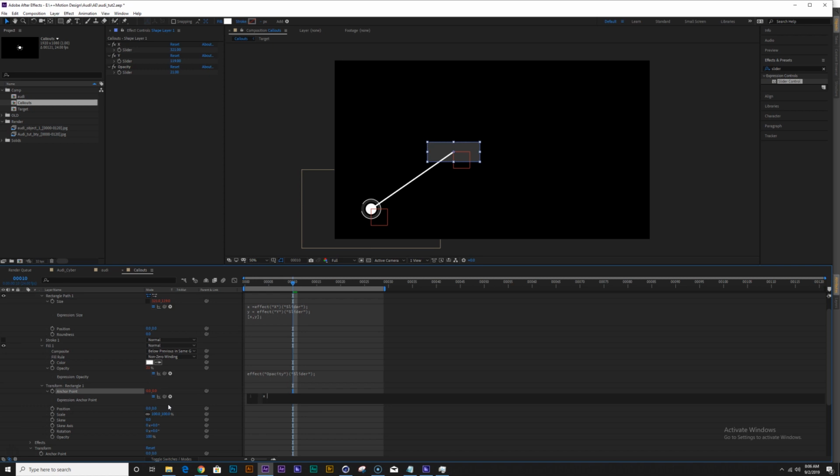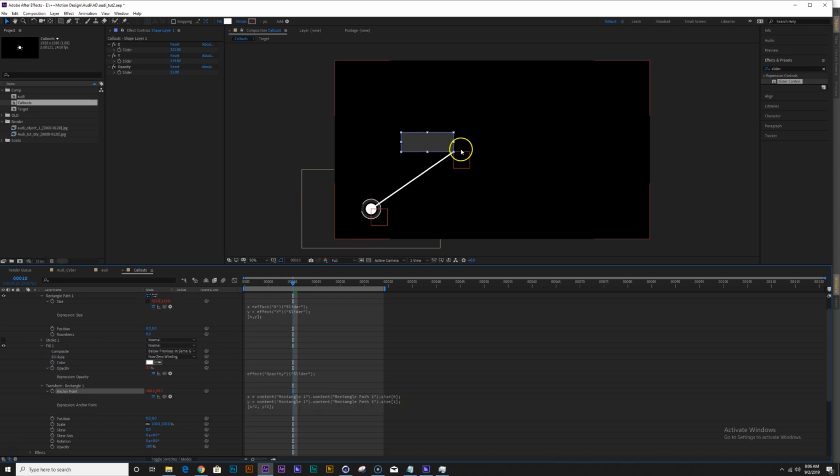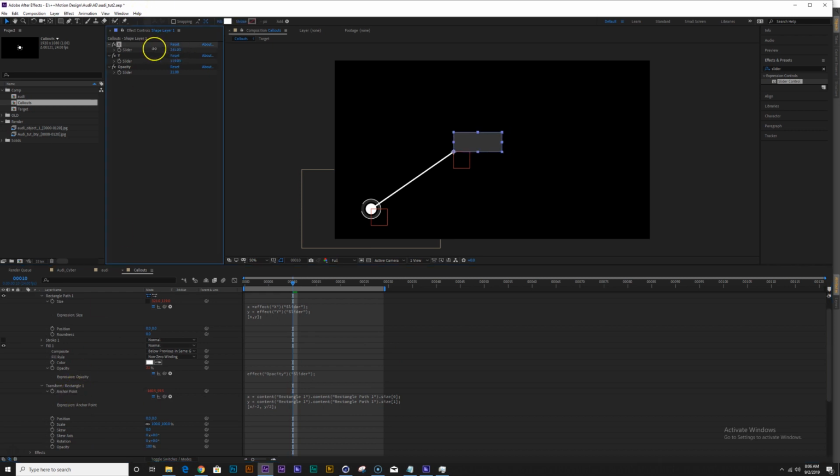So I will say x equals size of x, y equals size of y, and square bracket x minus 2, or divide by 2, half on y, divide by 2. So now, okay, oh, we gotta go -2 for the x because it's on the other side. Cool. So now we can animate this. You would just come from that point right there.